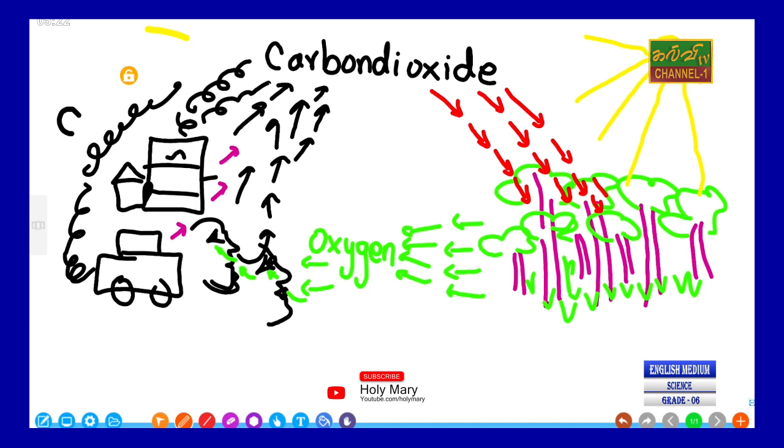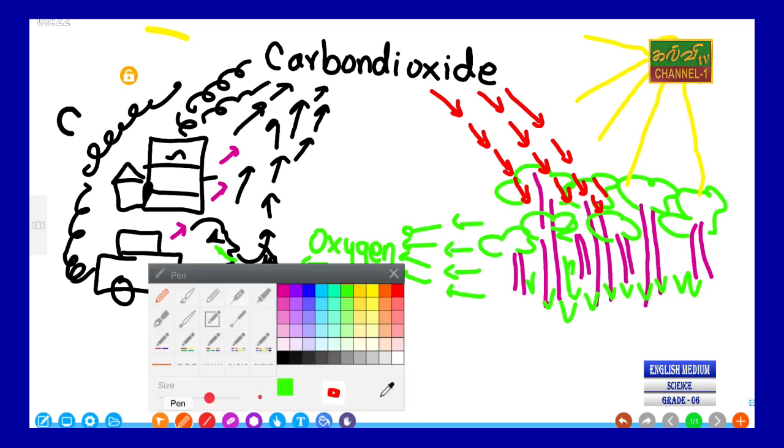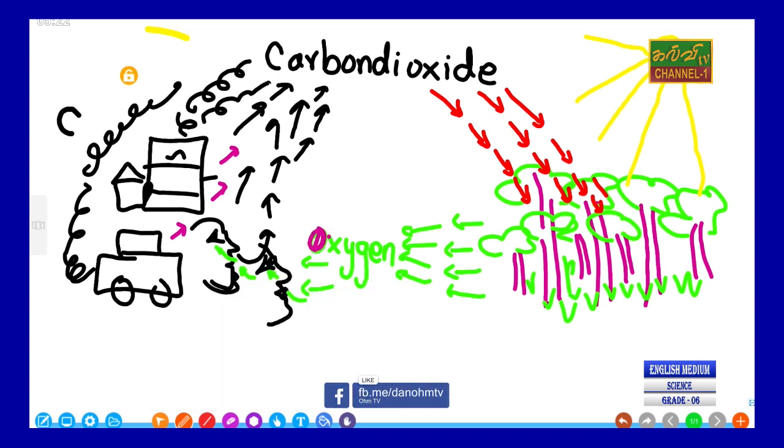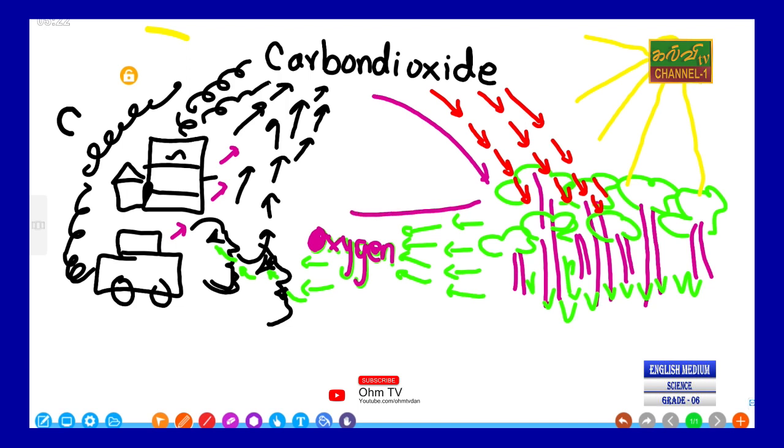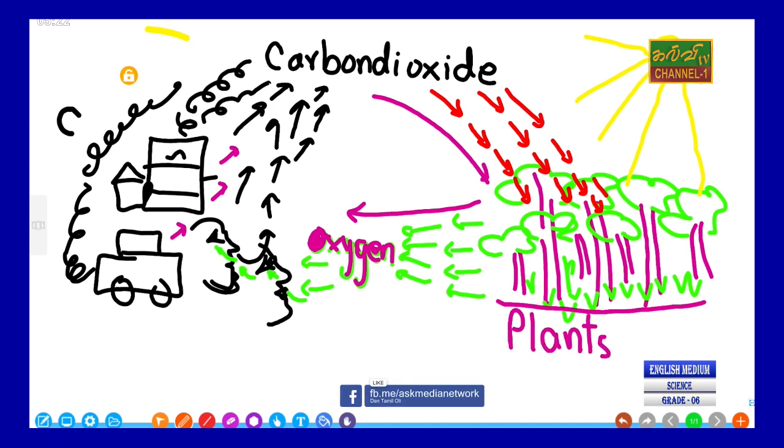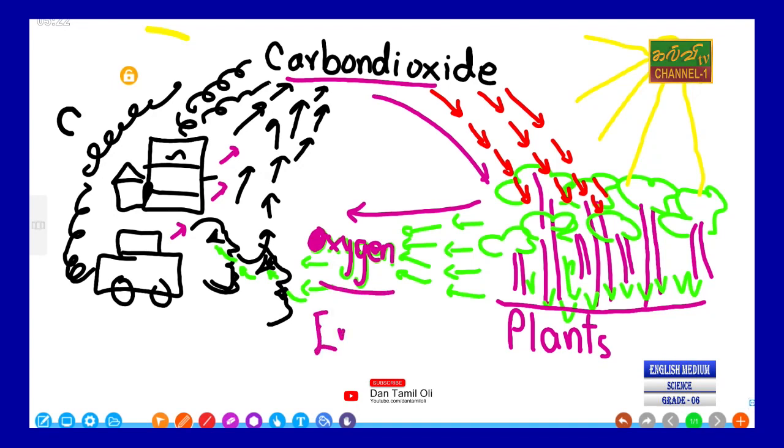Therefore, humans can live and survive. The oxygen gas will be released. Right? So carbon dioxide goes inside, oxygen comes outside. Therefore, plants, that is autotrophic plants or trees, control the amount of carbon dioxide and oxygen in our environment. How does it happen? By photosynthesis. We call it photosynthesis.